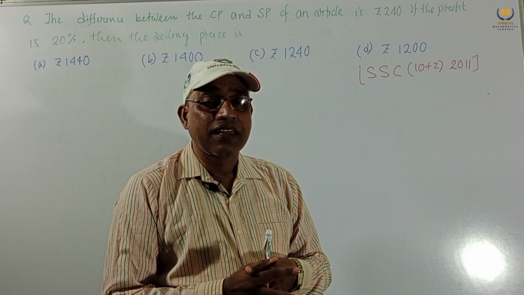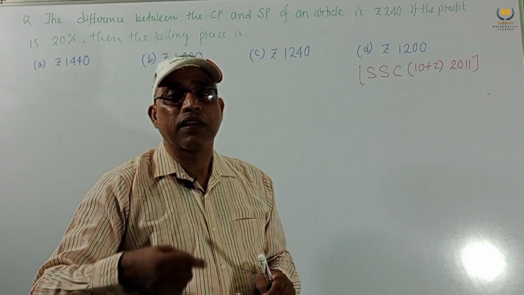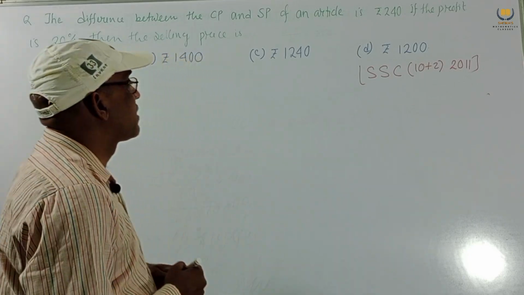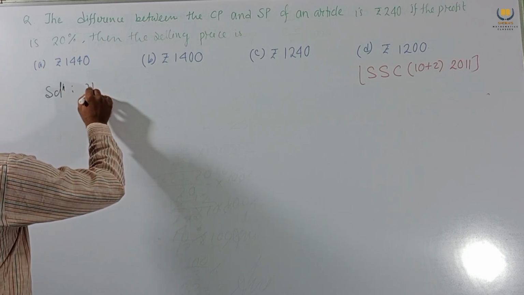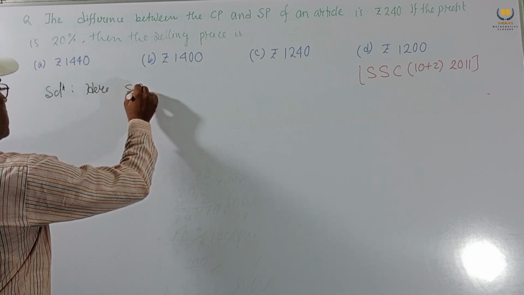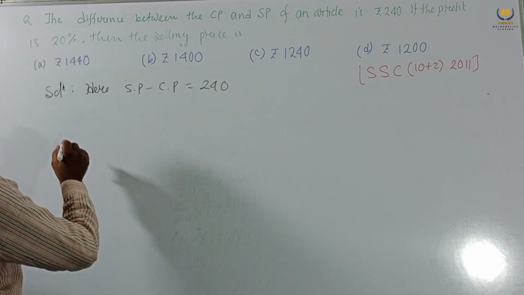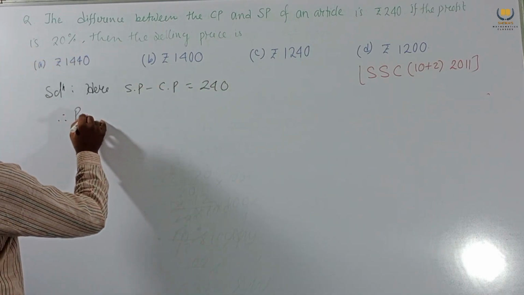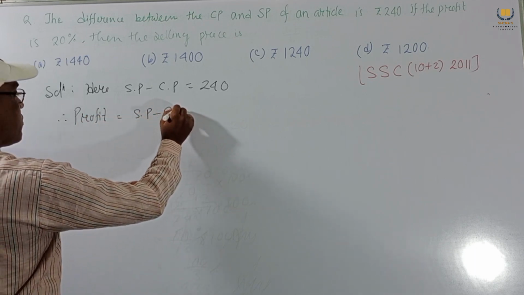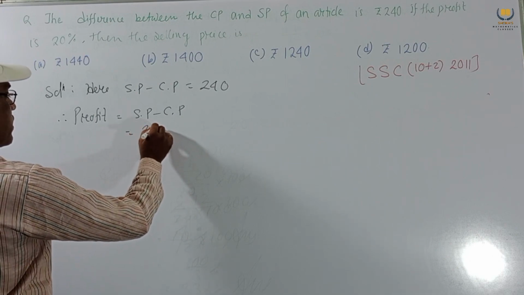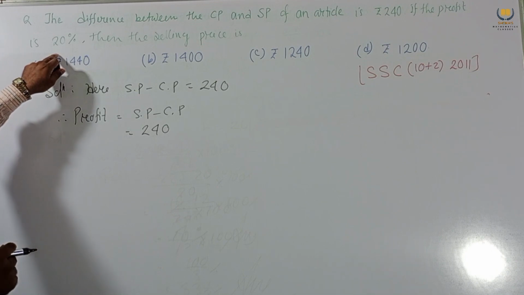Since profit is given, and profit means SP minus CP, we write SP minus CP equal to rupees 240. We know profit equals SP minus CP, and this is 240. Profit percent is also given.